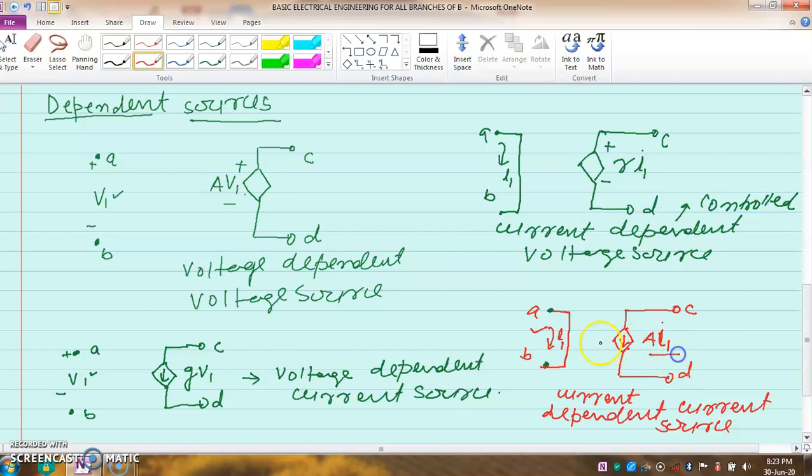This current value is depending on the current I1 somewhere in the circuit.